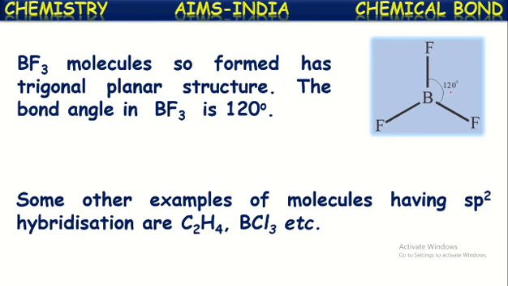In this also, there is sp2 hybridization for the carbon atoms. And boron trichloride, just like the boron trifluoride molecule, also has sp2 hybridization on its central atom, boron. Okay, that's about sp2 hybridization.